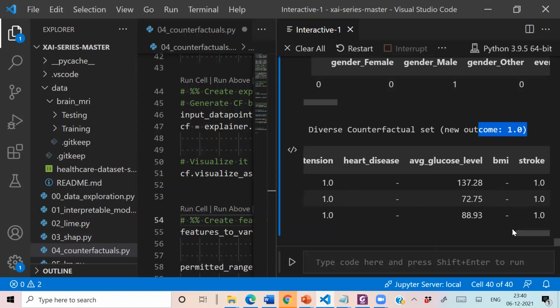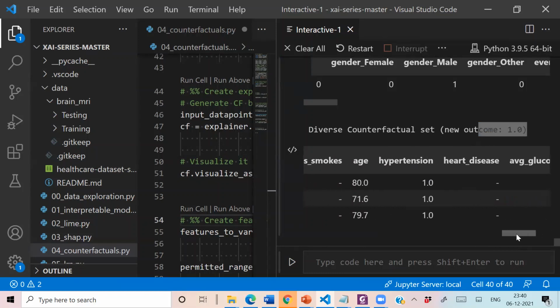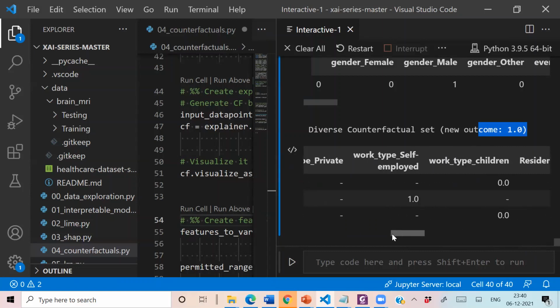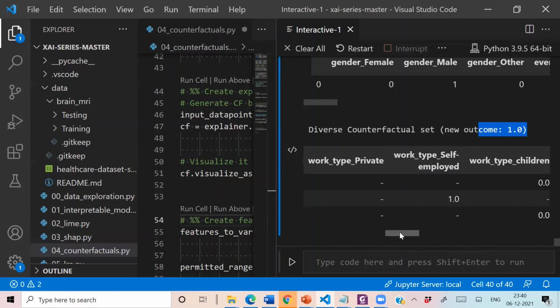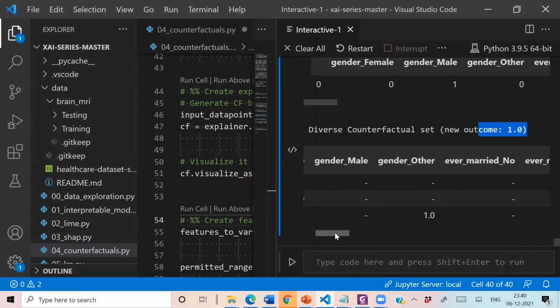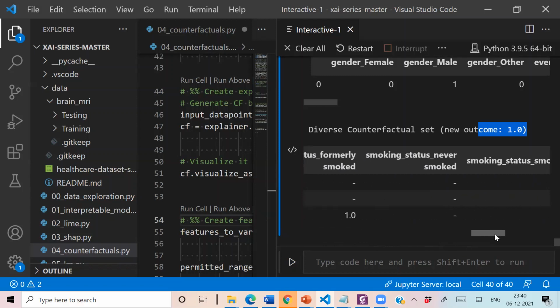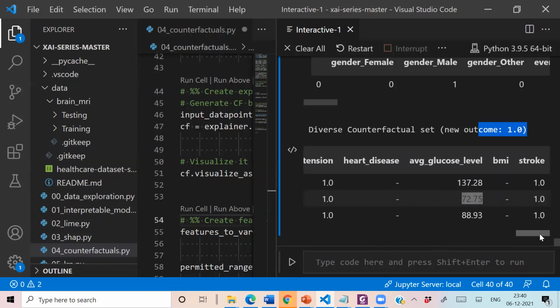In the second, you can see the average glucose level, hypertension, and age 71. But in this case, we are generating a recommendation for work type self-employed. And we are also recommending to change the gender. And in this case, again, we are recommending to change gender and work type. So there are 3-4 attributes which we are recommending to change in order to switch from no stroke to stroke.